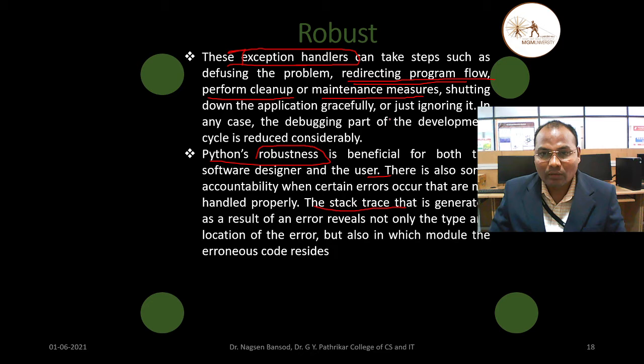What is the main thing in robustness? In robustness there is a facility. Which facility is there? Exception handling. What happens in this exception handling? Your program will redirect, maintain measures or performance, do cleanup, or restart the program.